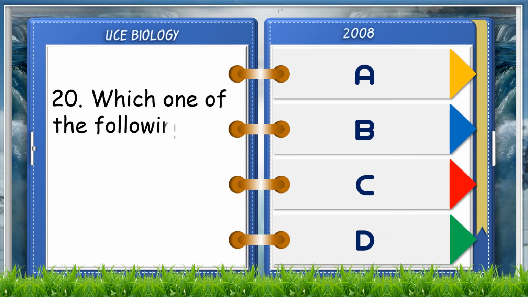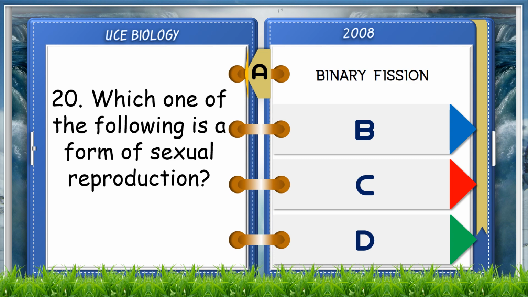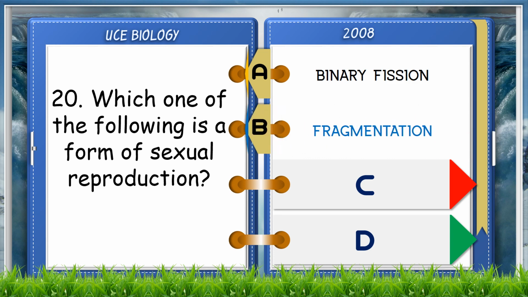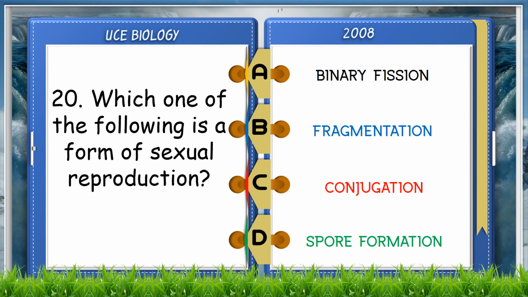Which one of the following is a form of sexual reproduction? A. Binary fission. B. Fragmentation. C. Conjugation. D. Spore formation. The answer is C. Conjugation.